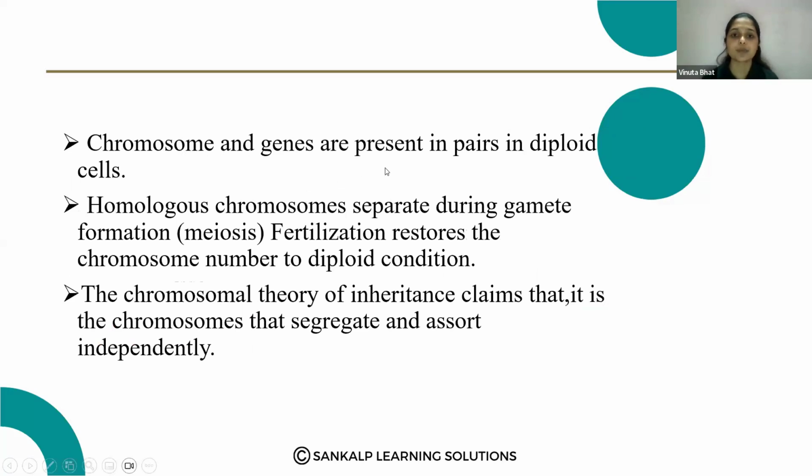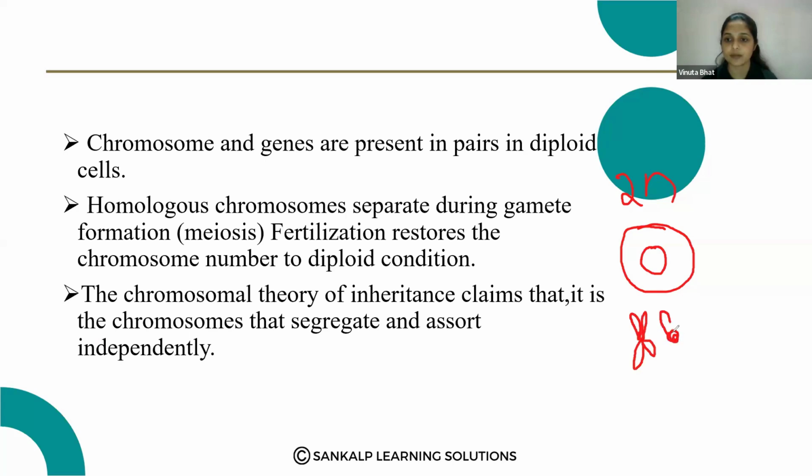Chromosomes and genes are present in pairs in diploid cells. Diploid cells are 2n. For example, this is one cell. The chromosomes are also present in pairs, and these are called homologous chromosomes. Chromosomes appear in pairs, and genes are also present in pairs in the diploid cells.